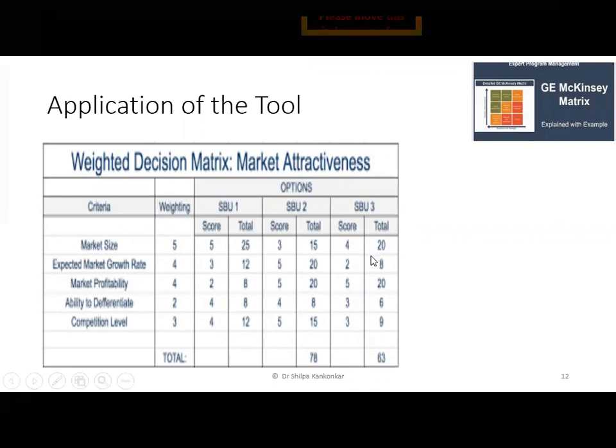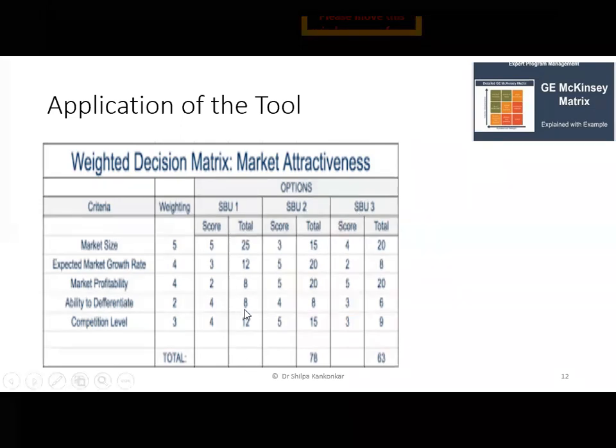So on the basis of this score you are going to generate your score, and once you generate your score, iska score आया नहीं है, but you can have a total of it and you will get a score. So vis-a-vis those 3, you will realize that this product, SBU1, is doing very very better than SBU2 and SBU3. Can you tell me the score of SBU1 immediately? Can you add it and tell it to me?